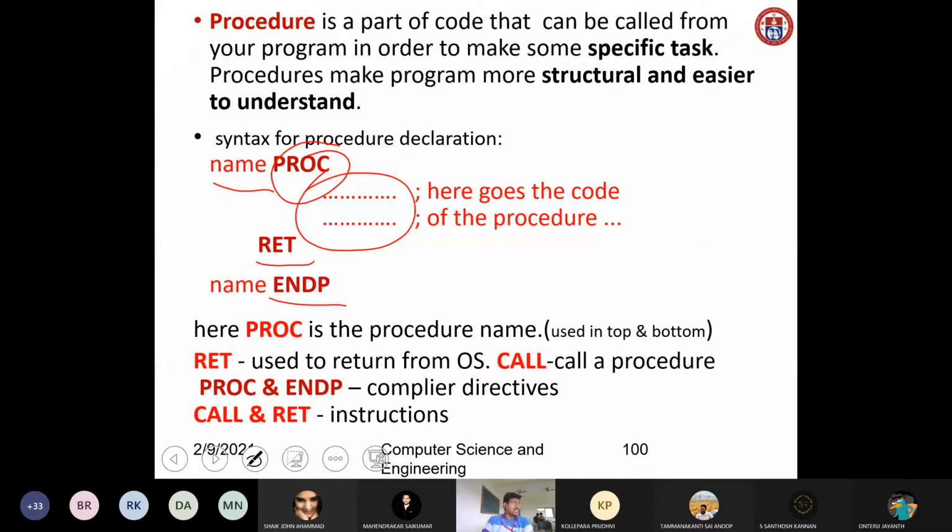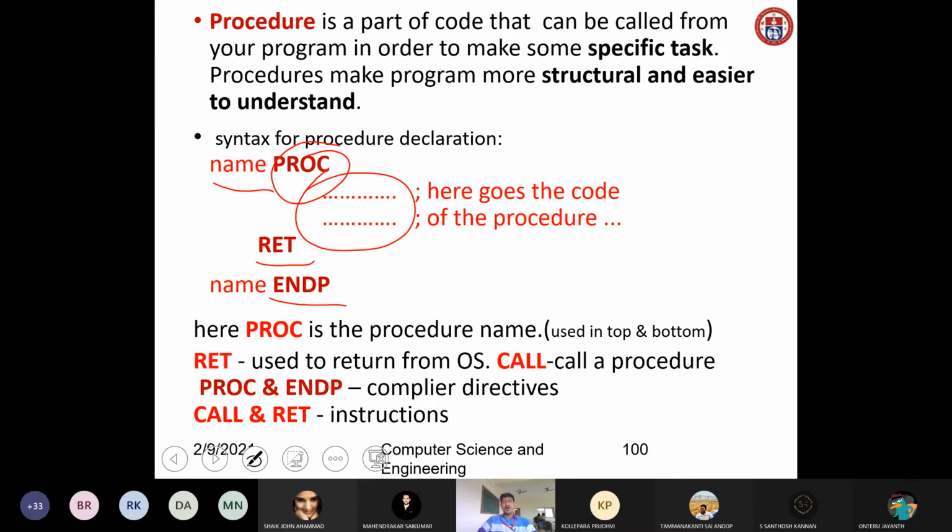It is one of the assembler directives. As you know, we have so many assembler directives available. ENDP is used to indicate the end of the procedure. Similarly, we have END, which is used to indicate the end of the program. So END means end of the program. ENDP means end of the procedure. PROC means the procedure name. Similarly, RET is used to return.